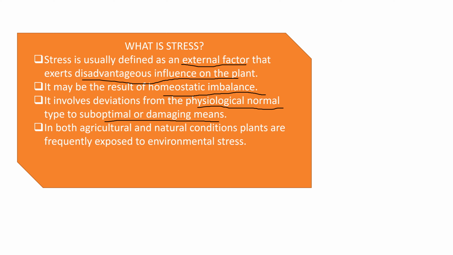Suppose we are observing a plant with a normal leaf, but when it undergoes a period of stress, we can observe a lot of necrotic sites in it. So it may be an indication of stress. As a result of stress, there is a shift from a physiologically normal type of condition to suboptimal as well as damaging means.